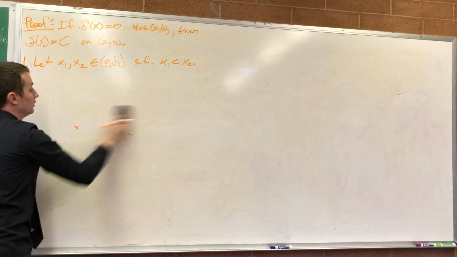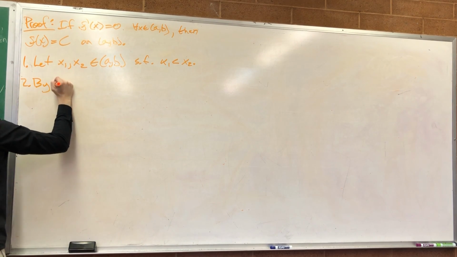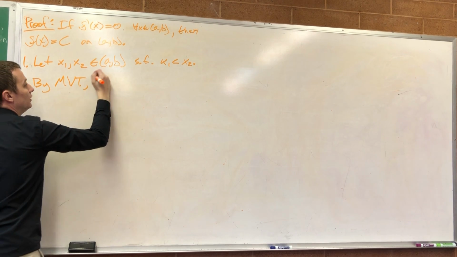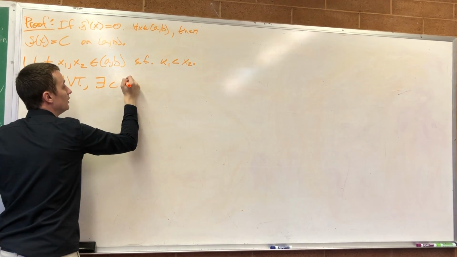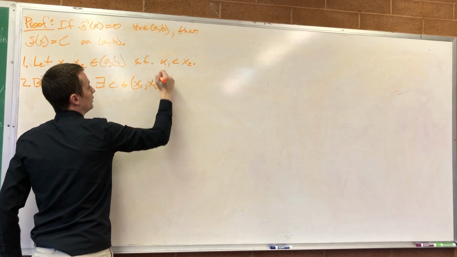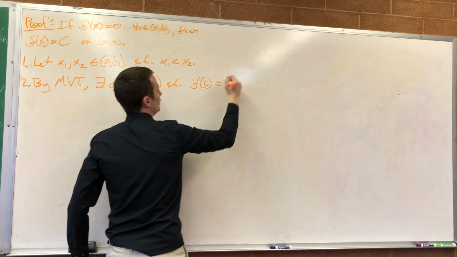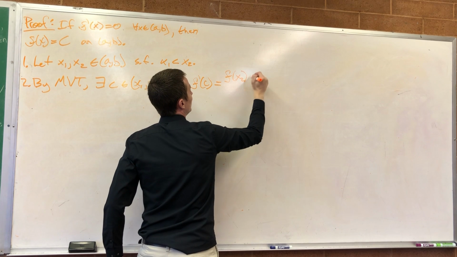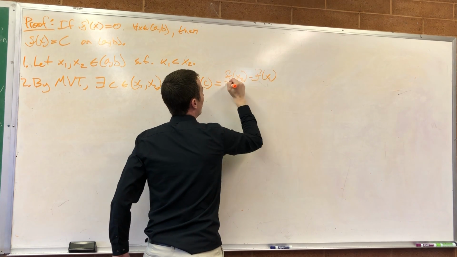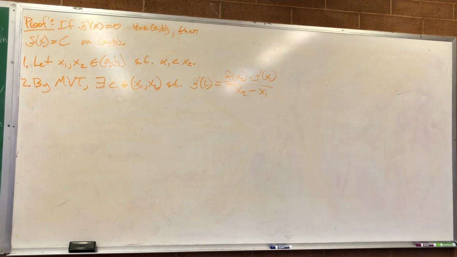So now, by mean value theorem, there must exist c in the interval between x1 and x2 such that f prime of c is equal to f of x2 minus f of x1 all over x2 minus x1, right? Now keep track of what we're after here. What am I trying to prove? I'm trying to prove that f is a constant function. That's what I'm trying to prove, right?